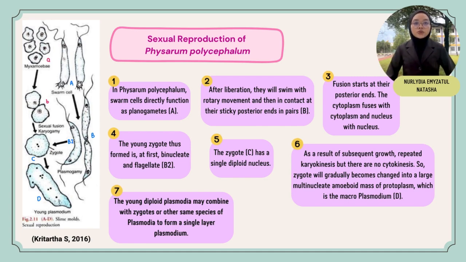So the zygote will gradually change into a large multinucleate amoeboid mass of protoplasm, which is the macroplasmodium D. And lastly, the young diploid plasmodia may combine with a zygote or with plasmodia of the same species to form a single-layer plasmodium. Thank you.